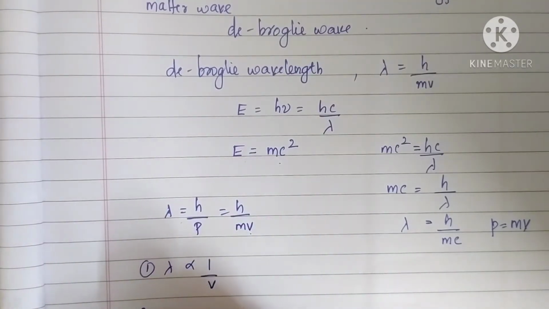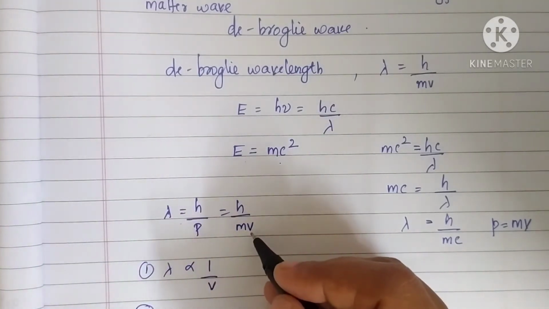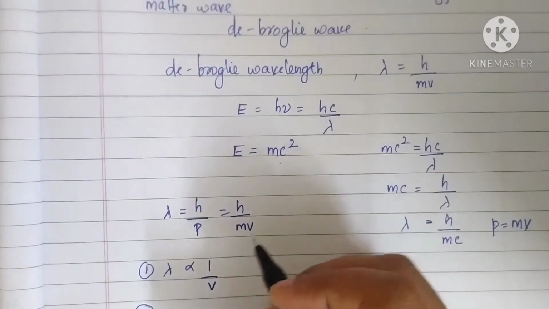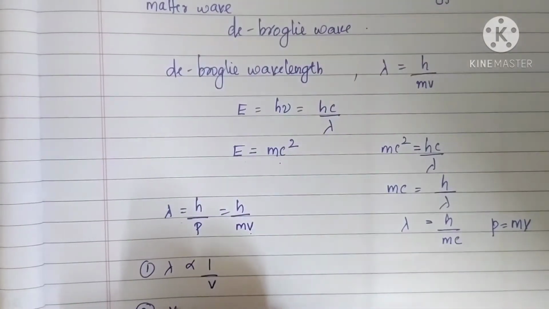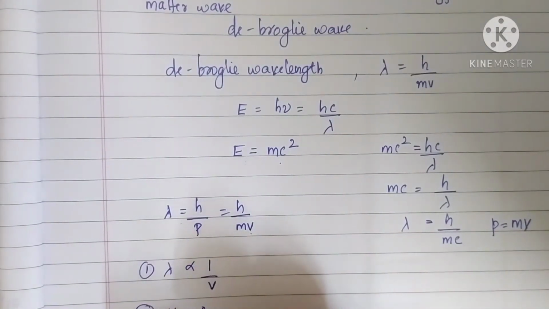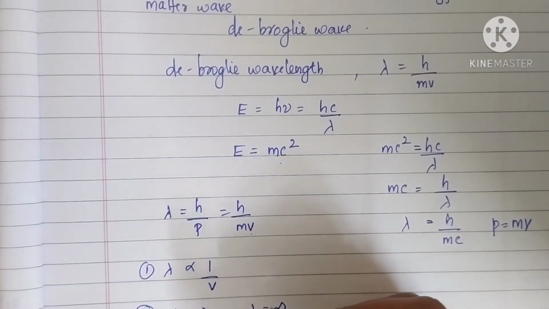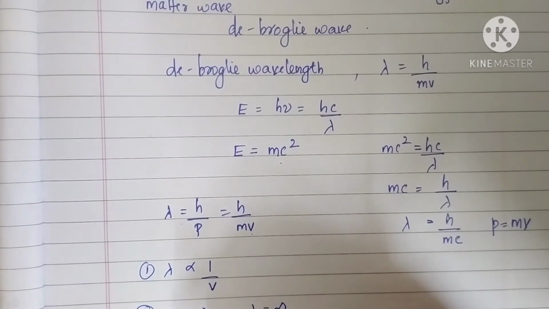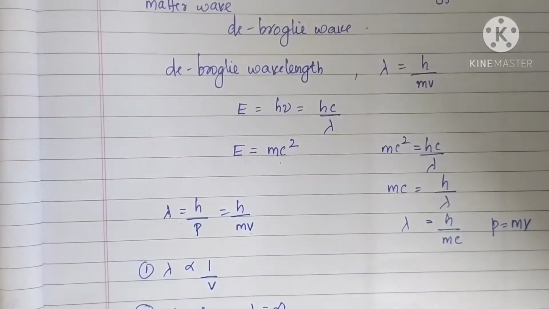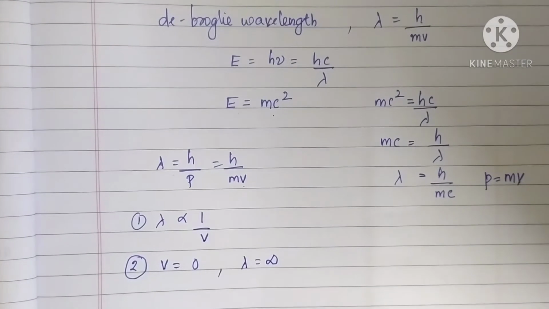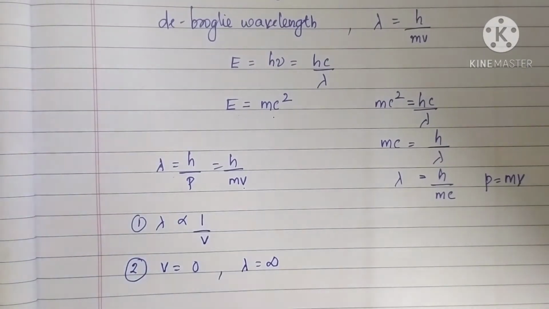Now in the second case, if velocity is equal to 0, that is if the particle is at rest, then what is lambda? Lambda is infinity. If the particle is at rest, then the de Broglie wavelength is infinite, which means that such a wave cannot be visualized.